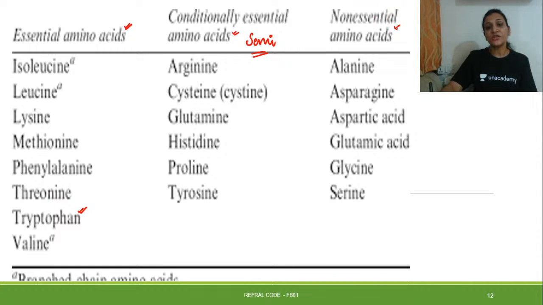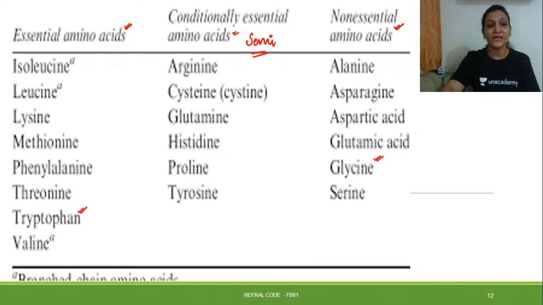The non-essential amino acids are those which can be easily made in the body. So glycine metabolism, the second topic we'll be discussing today, falls in the category of non-essential amino acids. Tryptophan is essential and glycine is non-essential, and it can be formed in the body.